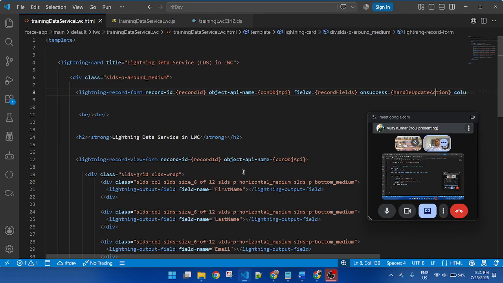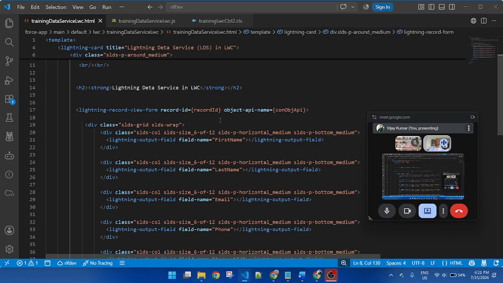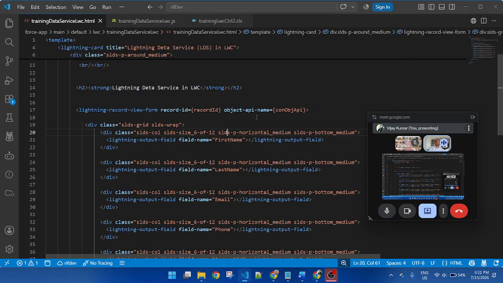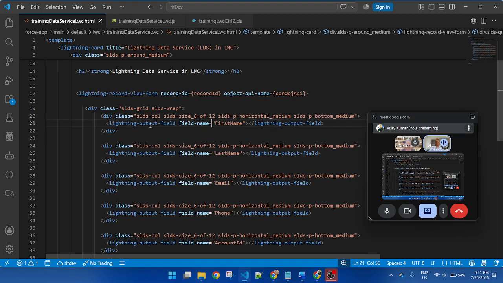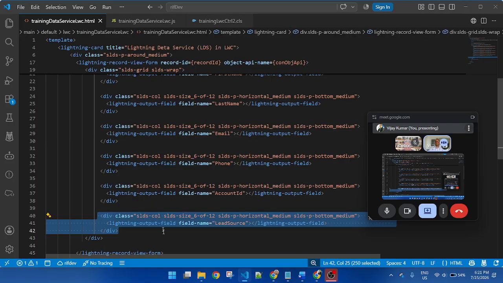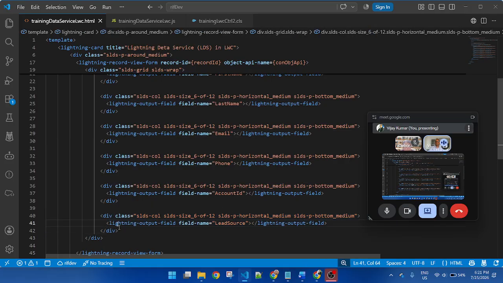And if you want only view mode, not edit, here I'm using lightning record view form. That means it will allow only view. And if you want only view, you need to apply the common record ID and API name. And for the fields, you need to apply lightning output field, and here you need to pass the field name. That's it. If you want to add more, simply copy and paste and add the field name. If you want to remove from here, it will automatically work.